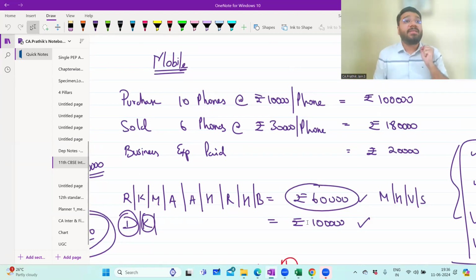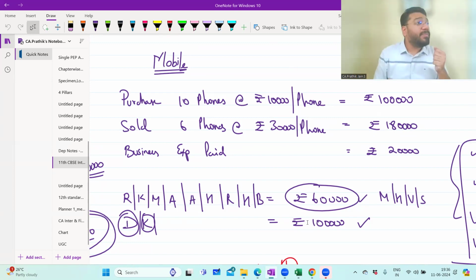What is the total sale in the business? What is the total salary paid to my employee? What is the total rent that I pay to the owner? So all that I'll get to know from where? Accounting. So accounting means to count. And why is accounting required? So that I'll get to know from where all money came in.